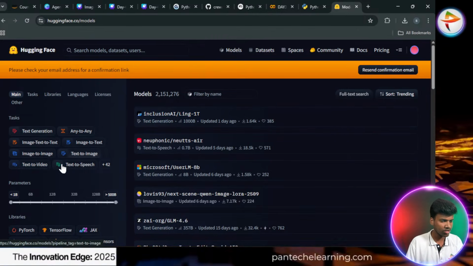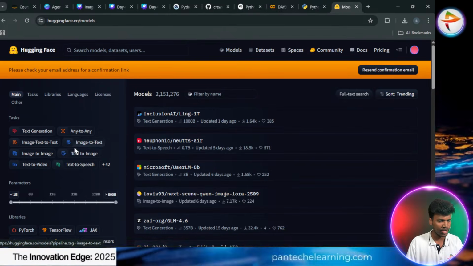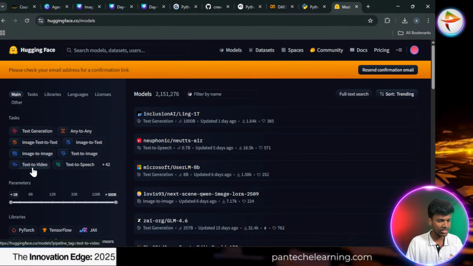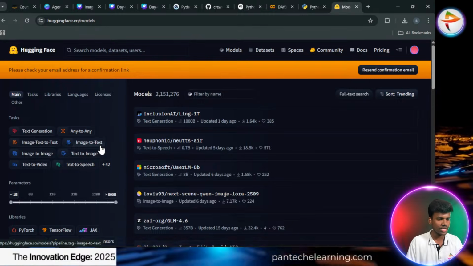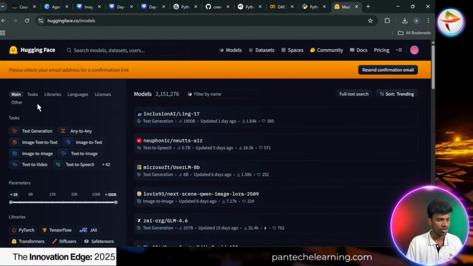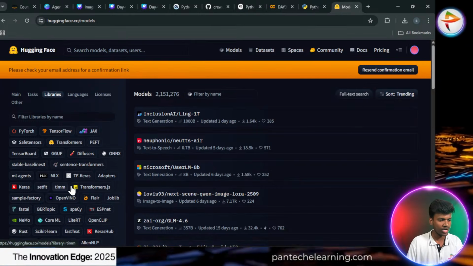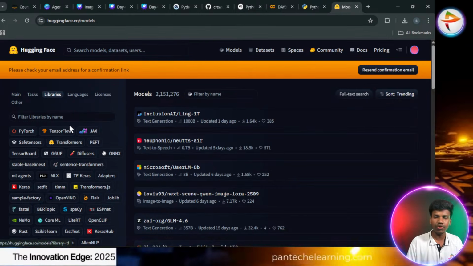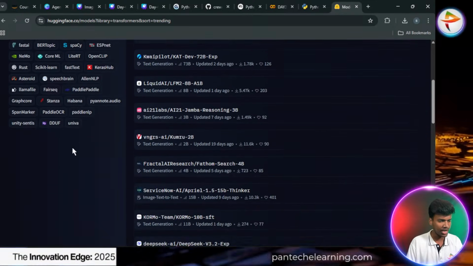Now the tasks are also there: text generation, any-to-any, image-to-text, text-to-image, image-to-image, text-to-video, text-to-speech. So many kinds of tasks are there. Whatever we need, we can choose. And by task and by library, such as PyTorch or TensorFlow, whatever we need, we have to choose. If we are using transformers, you can go with transformers and select this.